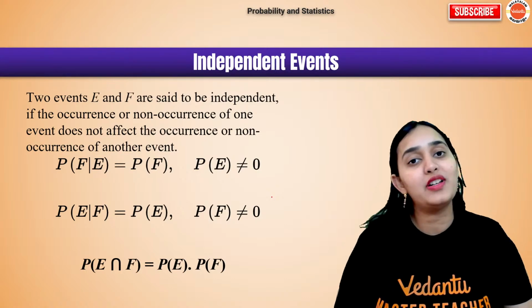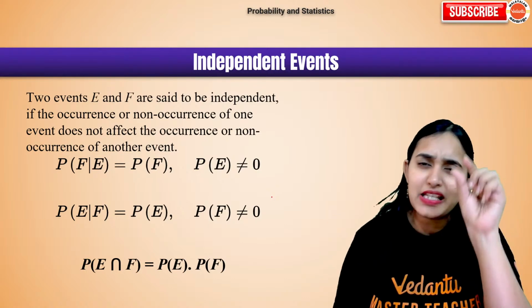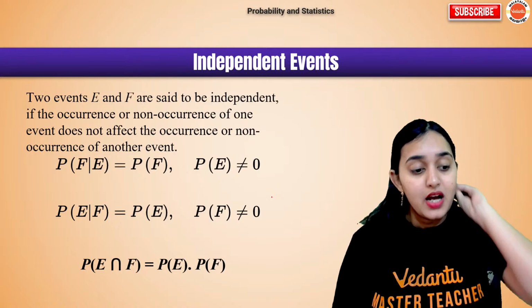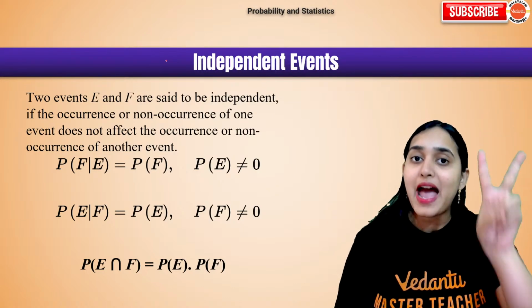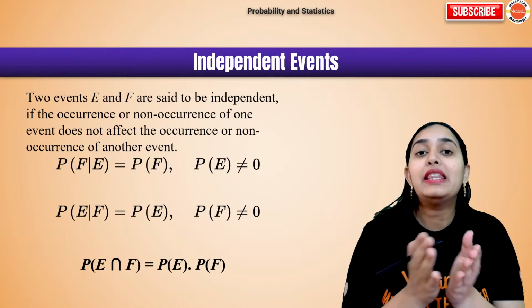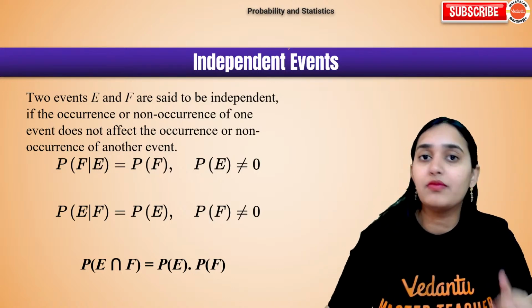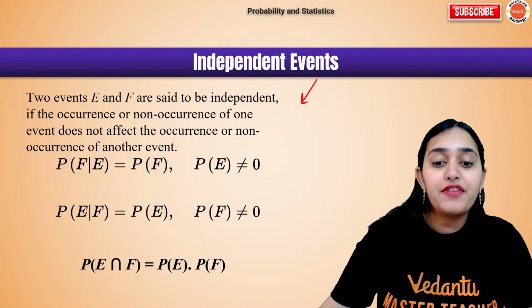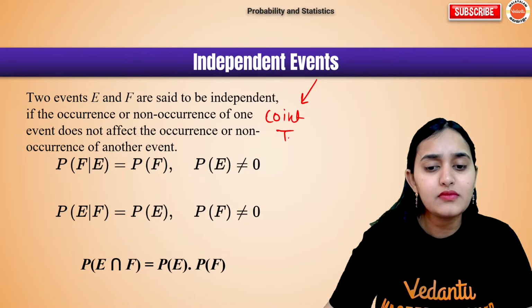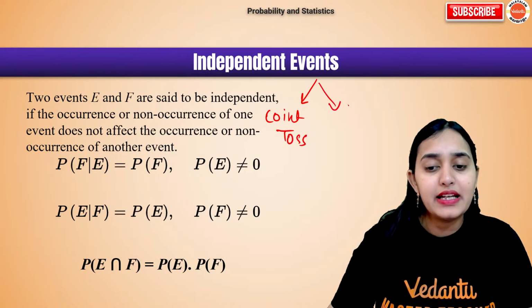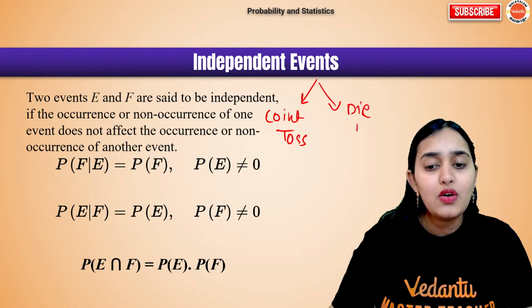Okay. Next is independent events. Now this is also important. Everything is important. Probability is a very small chapter. Now what are independent events? If two events are happening together, but they are independent of each other. For example, one event is a coin toss and another event is a dice roll.